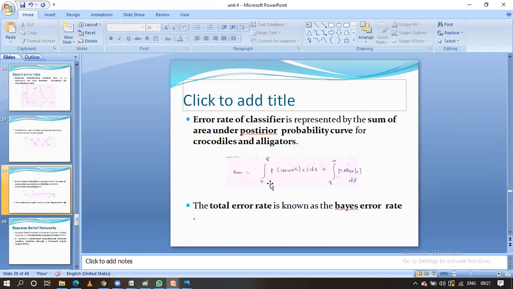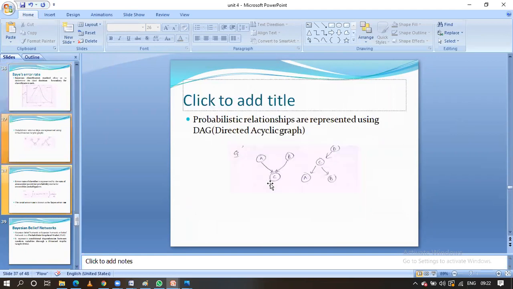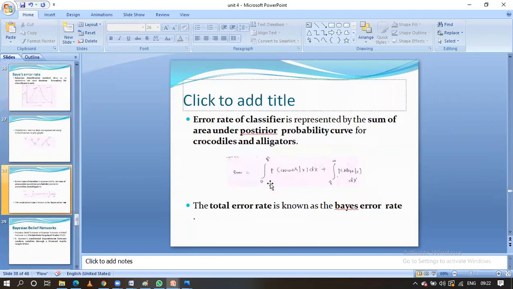Write down these formulas, because this diagram we have to write down, and finally we have to write down this formula also for calculating the Bayesian error. When we take the posterior probability, that is the probability of crocodile given x, then likewise the probability of alligator given x.